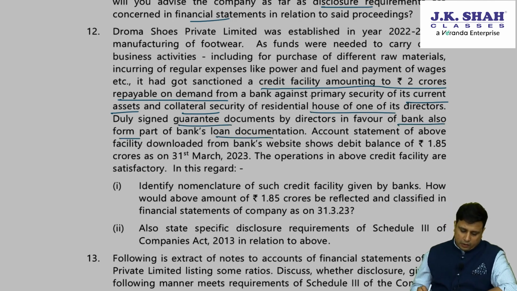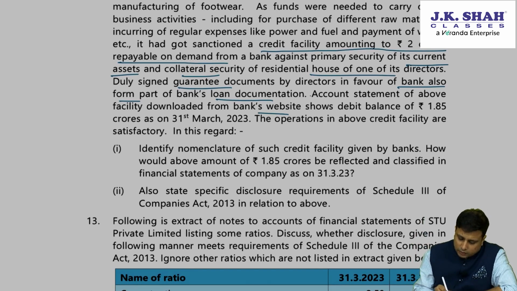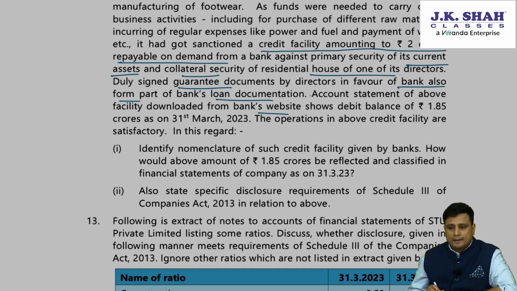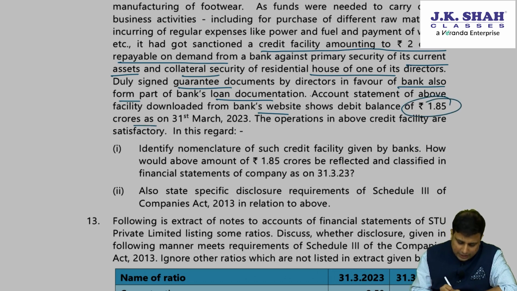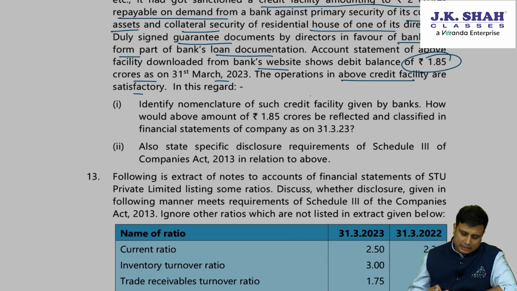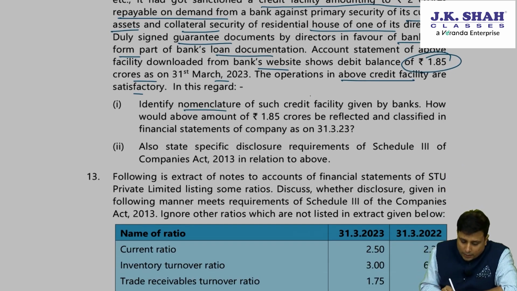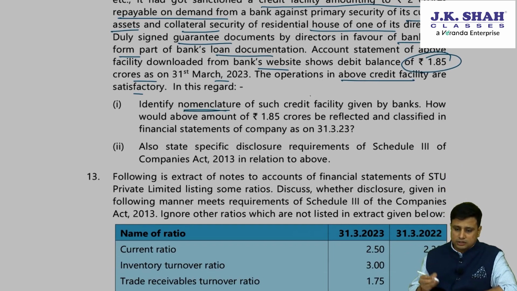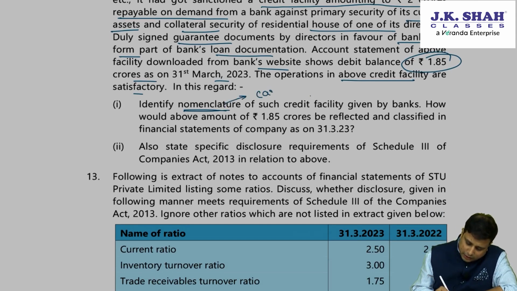Account statement of the above facility downloaded from the bank's website shows a debit balance of rupees 1.85 crores on 31st of March. The operations in the above credit facilities are satisfactory. In this regard, identify the nomenclature of such credit facilities. What is this credit facility? This is nothing but cash credit.